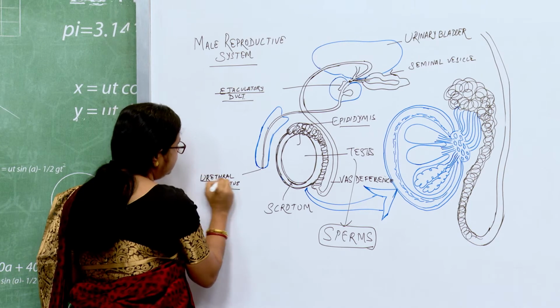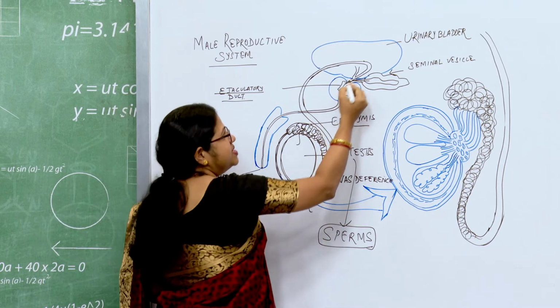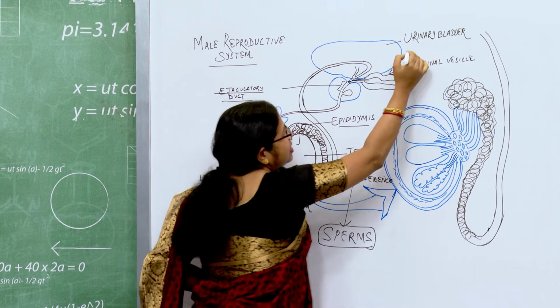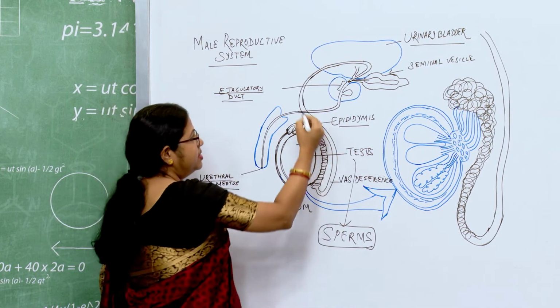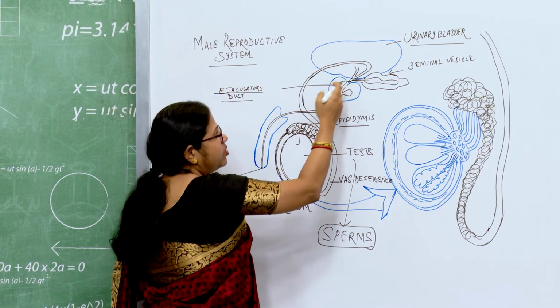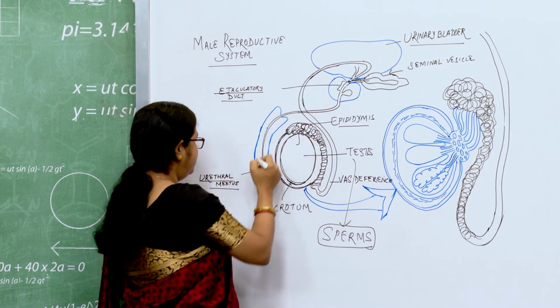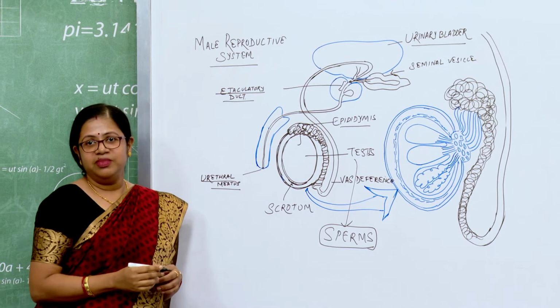The urethra is a common passage. From the urinary bladder the urine will come out, and from the vas deferens sperms will come. Now, these sperms and urine both will be drained through this urethral meatus.